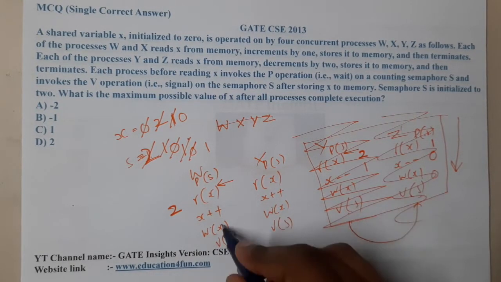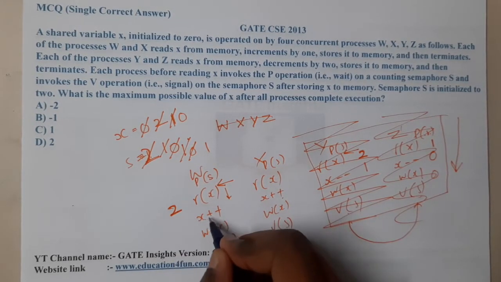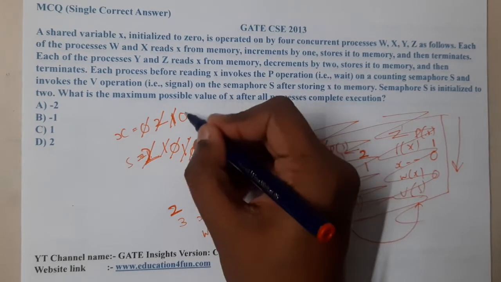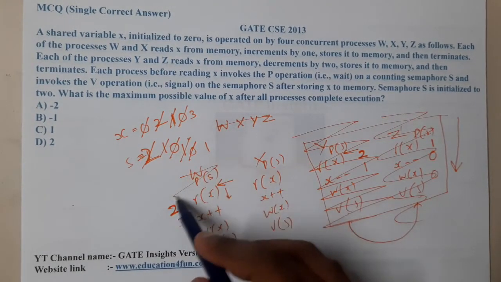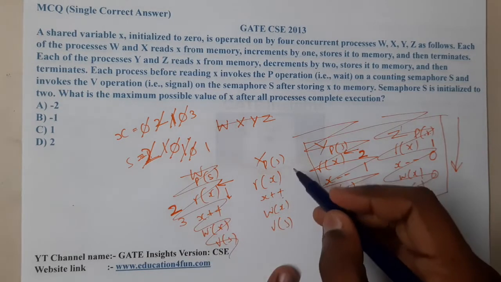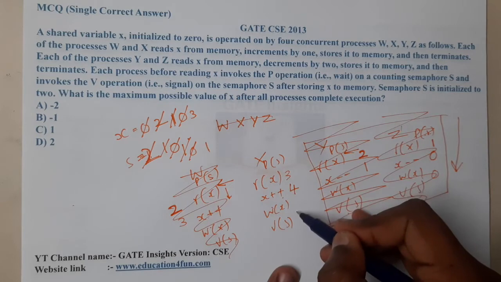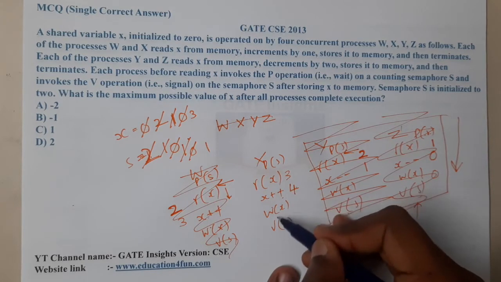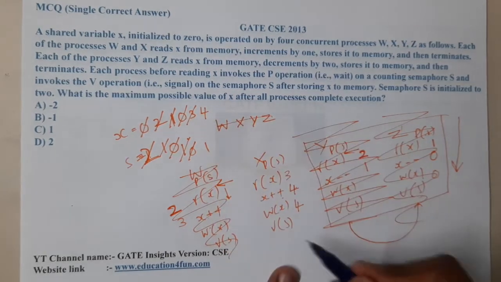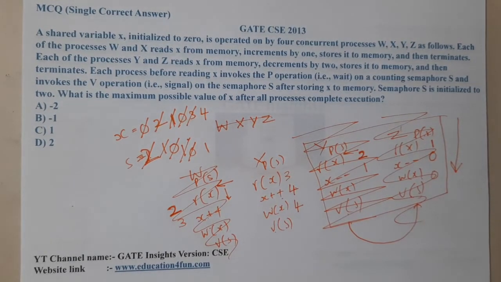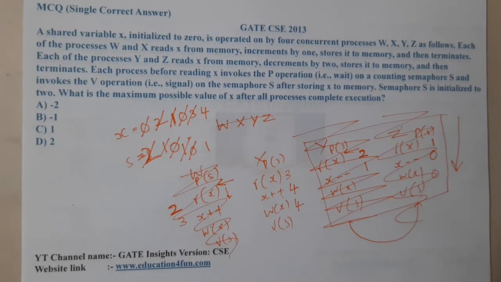Now we are left with these two, guys. First I will continue with this. Incrementing 2 makes it 3, and if I write that, it becomes 3. Once this is done, I can continue with this one. Read 3 plus 1 is 4, and then I write 4. So now the value of X is 4, and V of S. But in the options there is no 4. So did I read the question correctly?